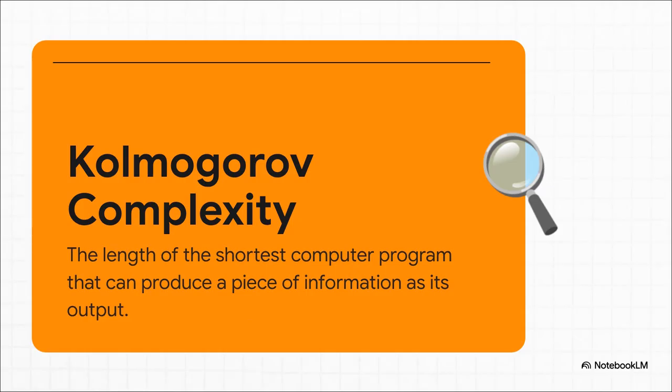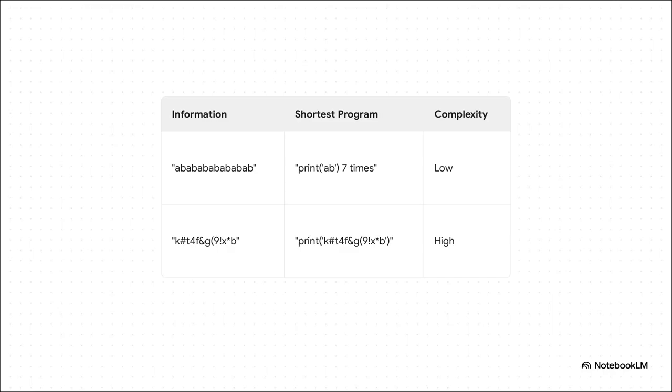The complexity of something isn't about how big it is. No, it's about the size of the shortest possible set of instructions, the tiniest computer program you need to create it. Think of it like a recipe. A short, simple recipe means low complexity. A super long, complicated recipe, that means high complexity. It's that simple.